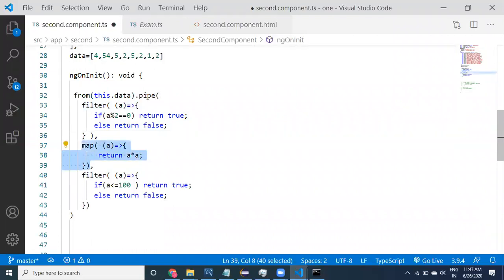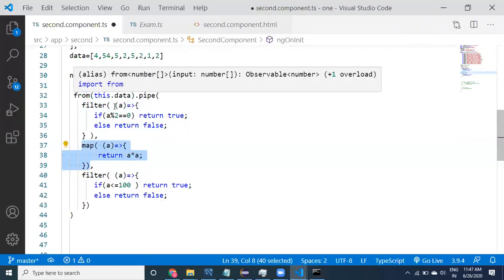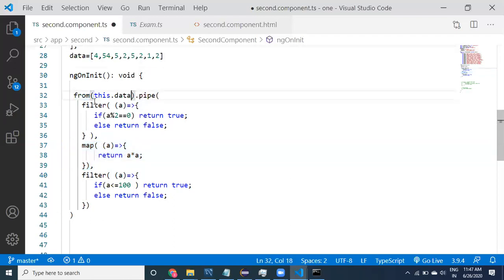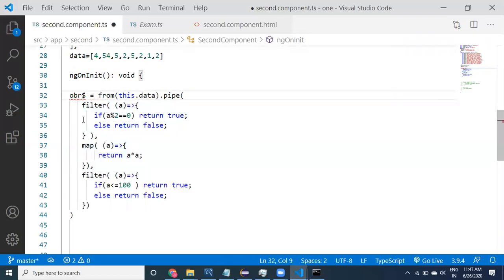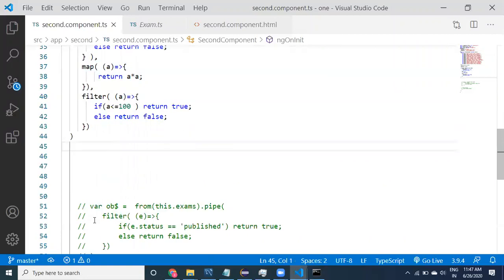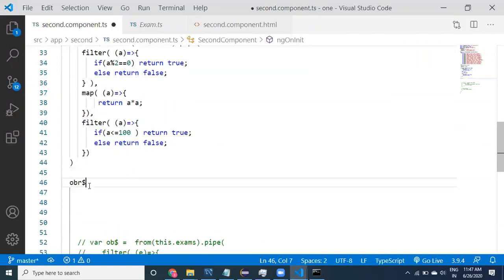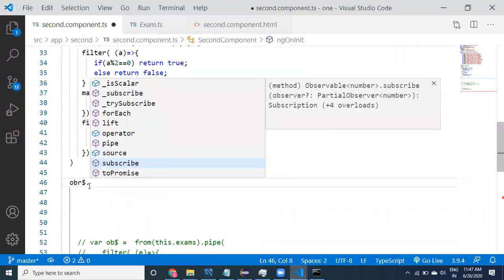Finally, you have this observable, whatever observable we have. Now you can take this obr$. Now what you can do is obr$.subscribe.